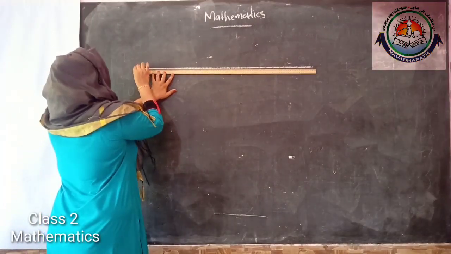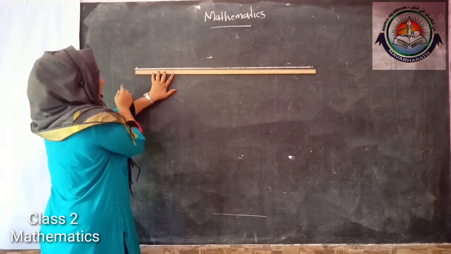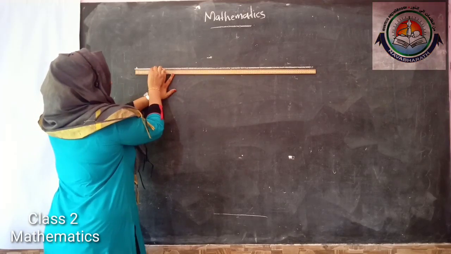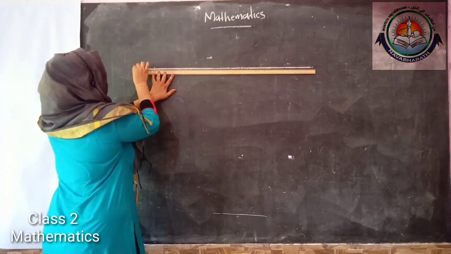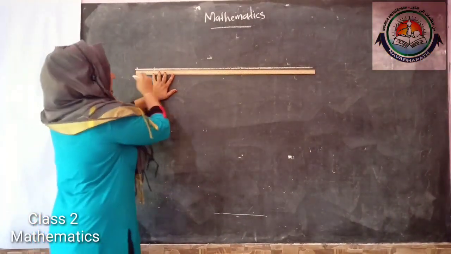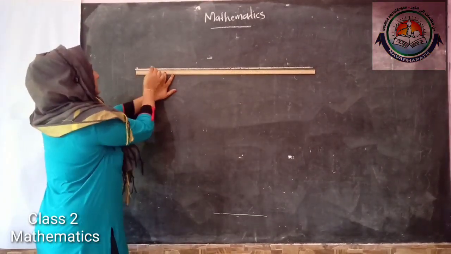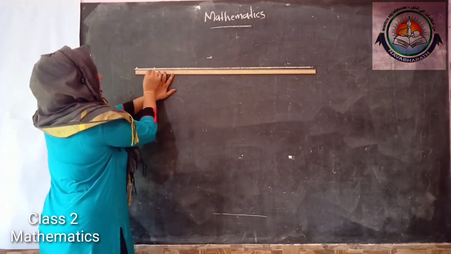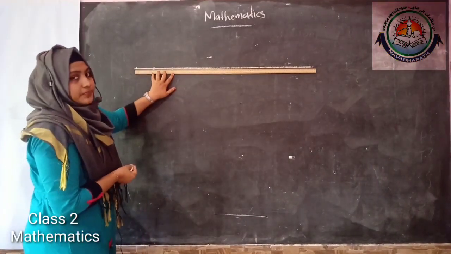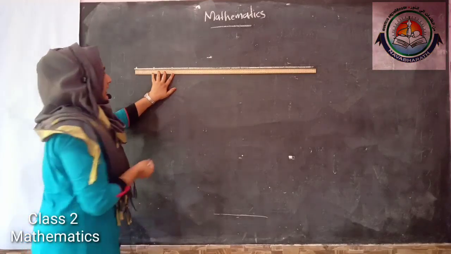So here I am starting with 0, and I mark a point at the number 0. Then I can take the number 10 here. It's a big board, so we have enough space to mark the length. So I took number 10, and number 20 to mark the third point. Can you say what will be the next number? Number 30.